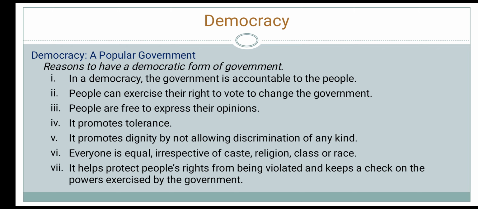Democracy promotes dignity by not allowing discrimination of any kind. Everyone is considered equal and given equal rights and privileges irrespective of caste, religion, class, or race. Unlike most authoritarian governments, a democratic government has to respect the rule of law. It helps to protect people's rights from being violated and keeps a check on the powers exercised by the government. So these features make democracy a very popular form of government.